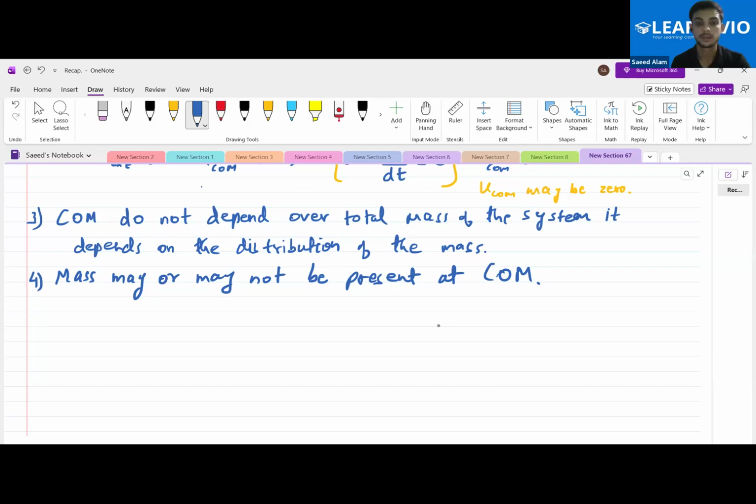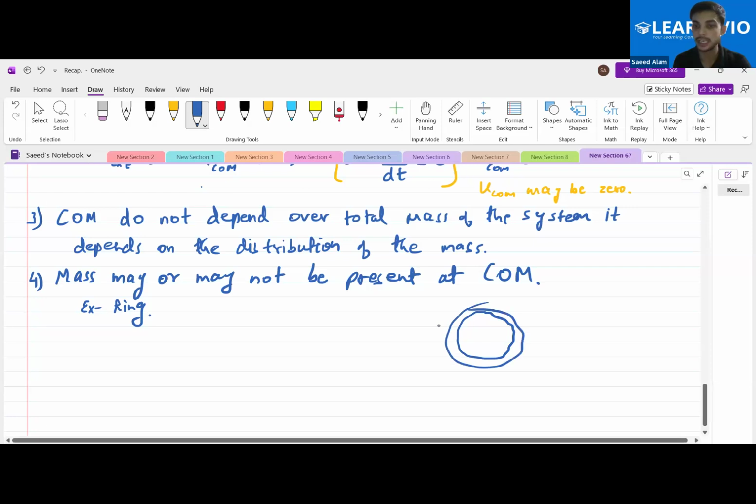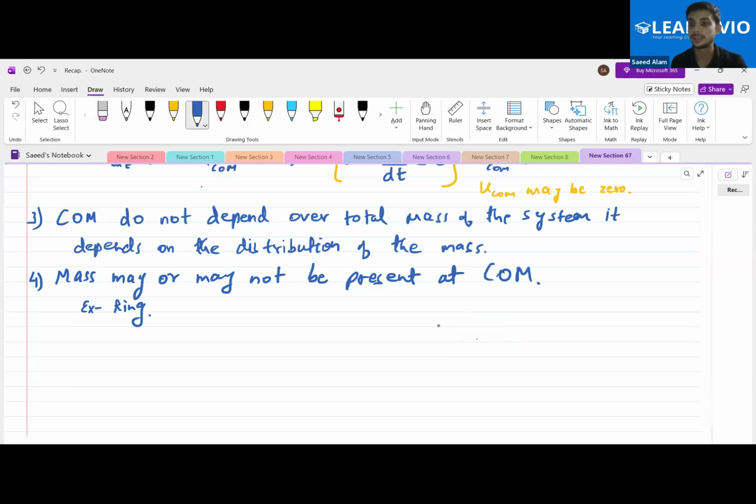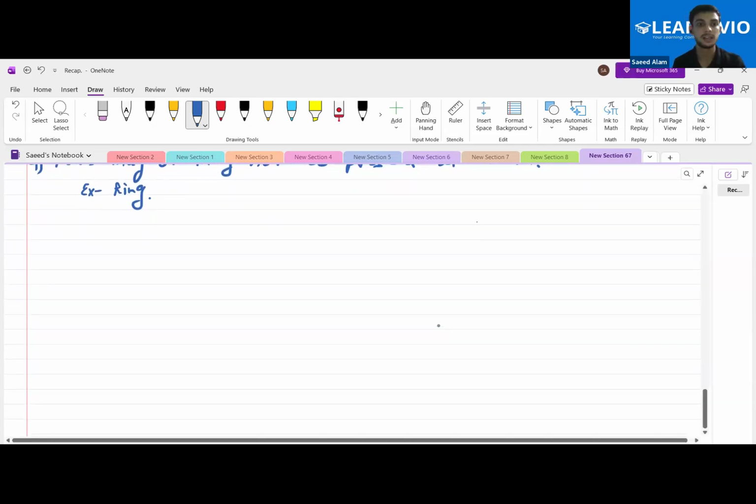So an example is a ring. Yes, example is a ring. Okay, in a ring, what we used to see is that mass is distributed over the boundary, and we got the center of mass at the center. So we are not having the center of mass over any mass. It is present somewhere where there was actually no mass present in the system. Is this clear to all of you? Yes, sir. Okay.